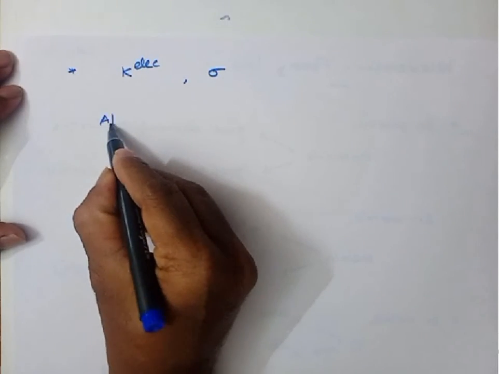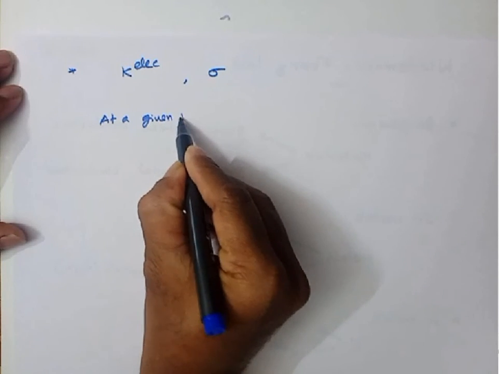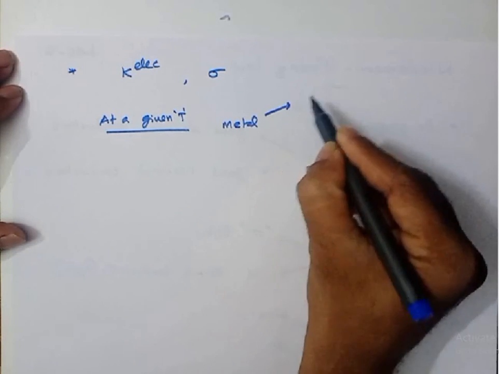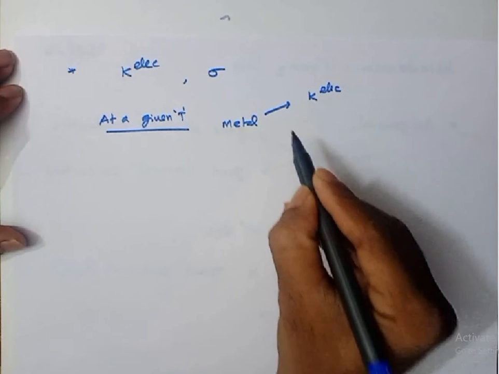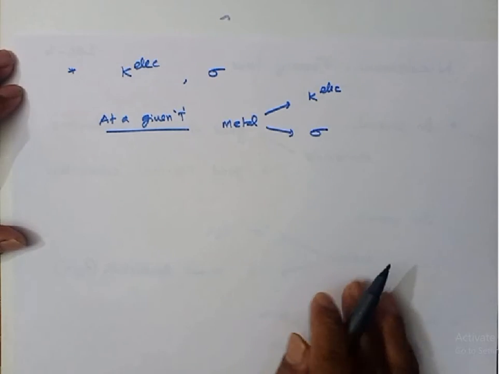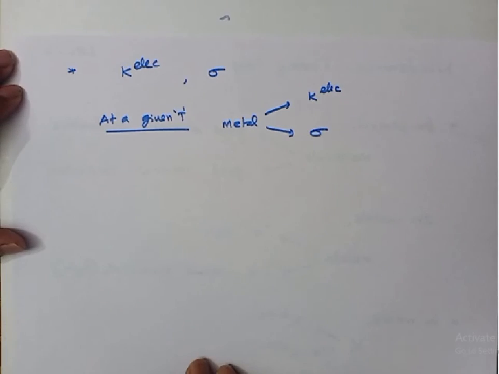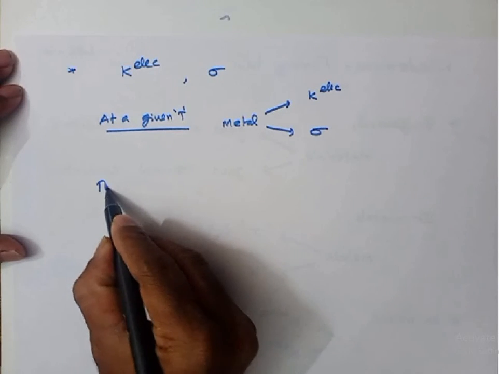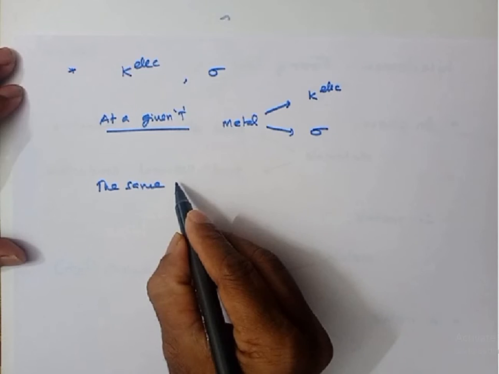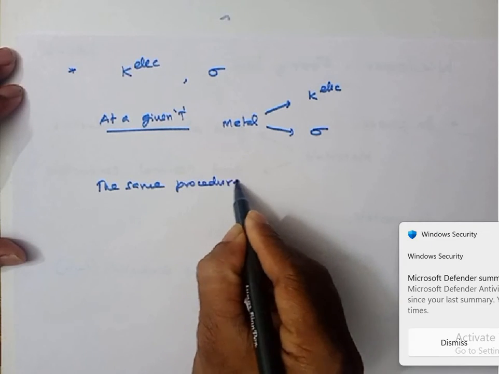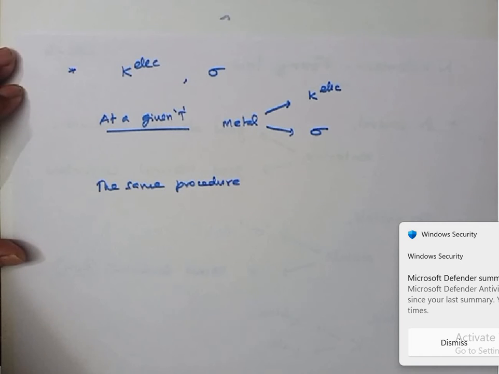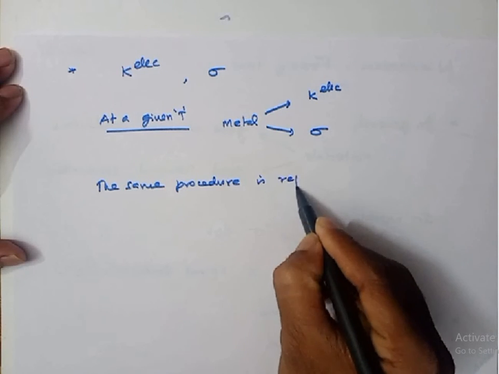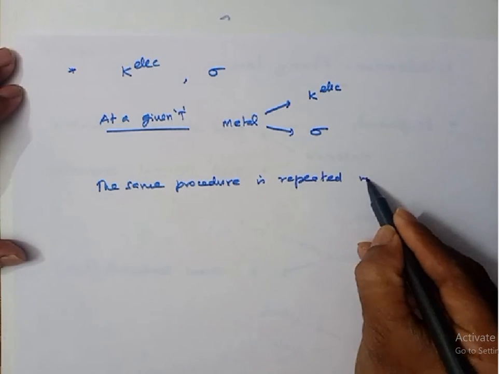Listen, at a given temperature, they took a metal and measured the electronic contribution to thermal conductivity and the electrical conductivity of the material at the same temperature T. The same procedure was repeated with many metals.